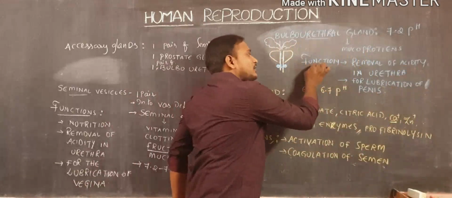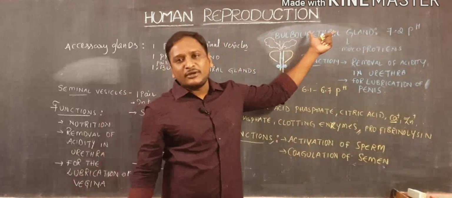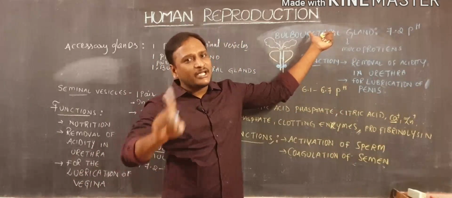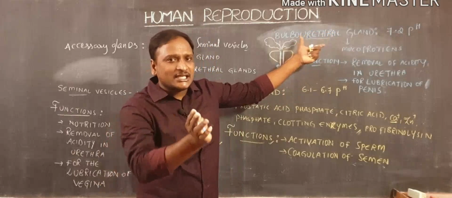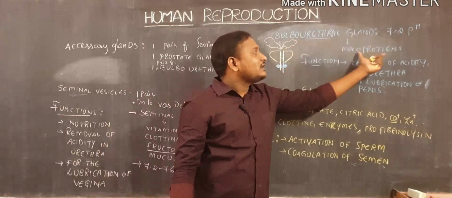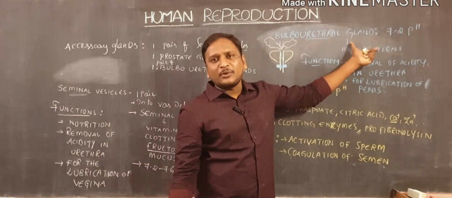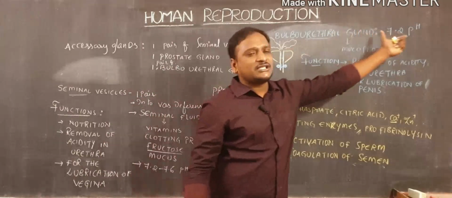These are the two important functions of the bulbourethral gland. Bulbourethral gland, one pair, remember, is present downside of the prostate gland. They release their secretions into the urethra, and the secretions consist mainly of mucoproteins, and those secretions exhibit 7.2